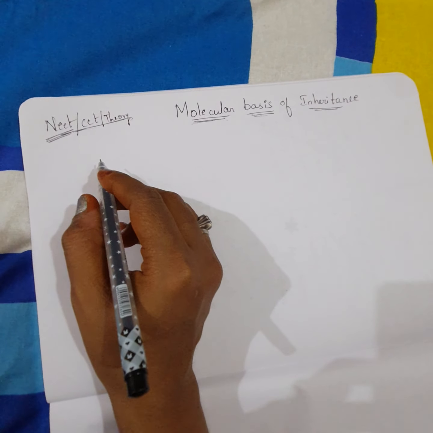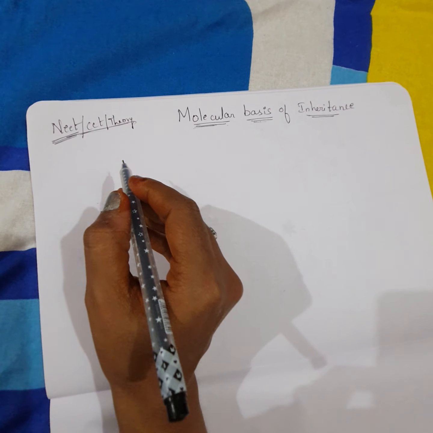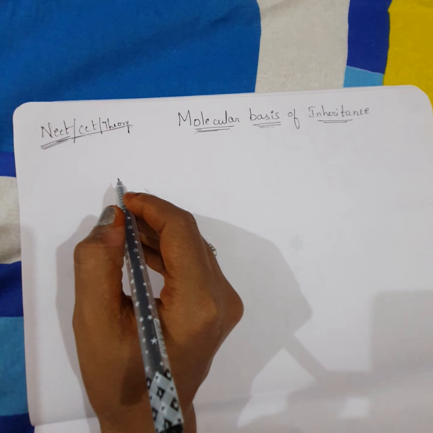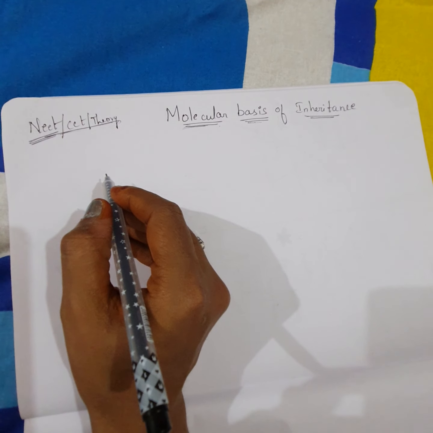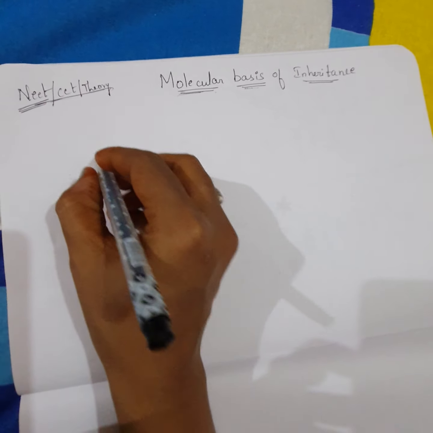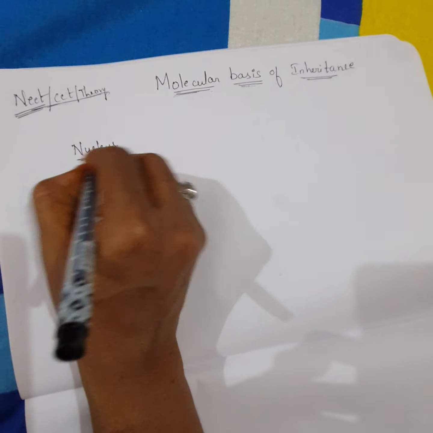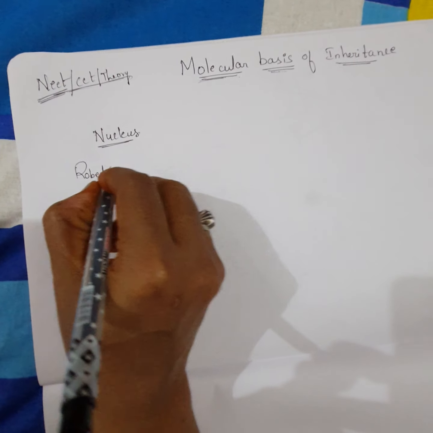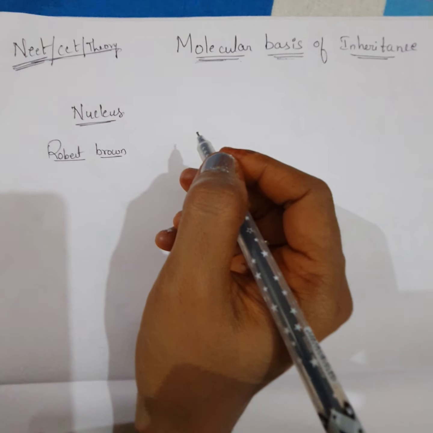If you look at the earth's crust and soil, you will find the same chemicals that are present in our body. So that is the molecular basis of inheritance, which means molecules are forming the basis of inheritance. First of all, where does this process start? It starts with the nucleus, which was first discovered by Robert Brown, and later many other scientists named its parts differently.